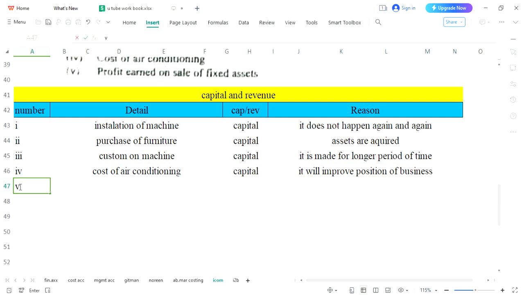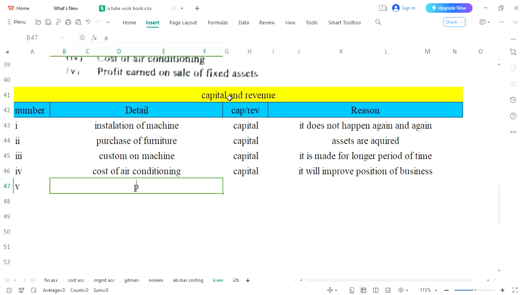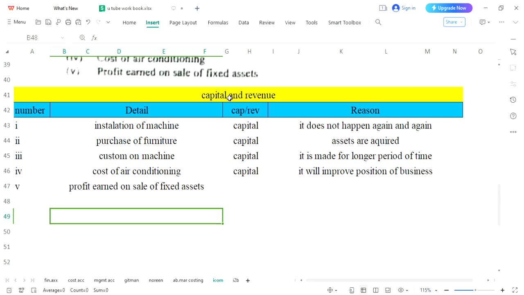Now number 5 and last, profit earned on sale of fixed asset. Again, underline this fixed asset. Although we have earned profit earned on sale of fixed asset. All right, please note it down.